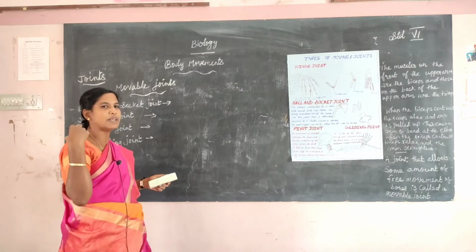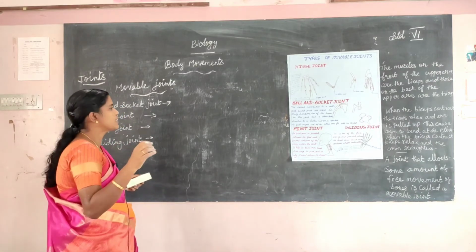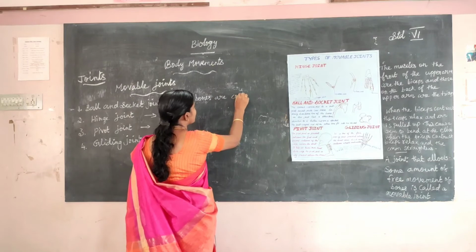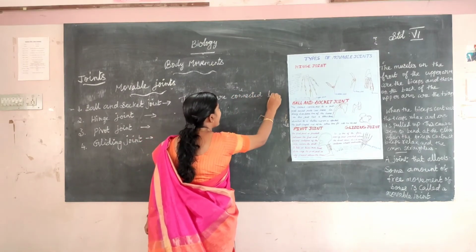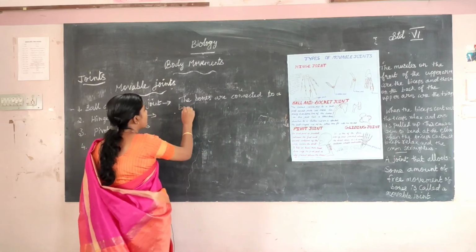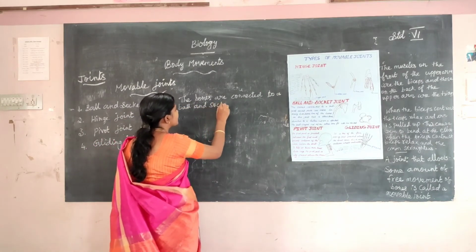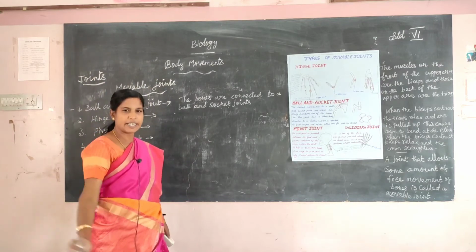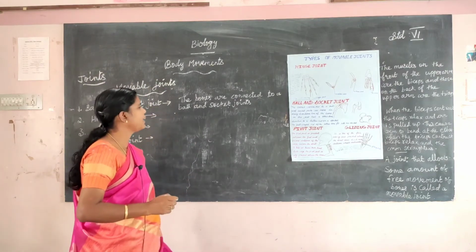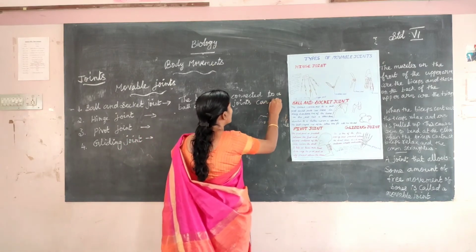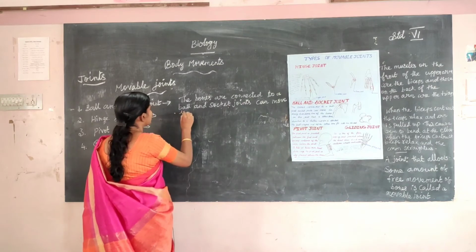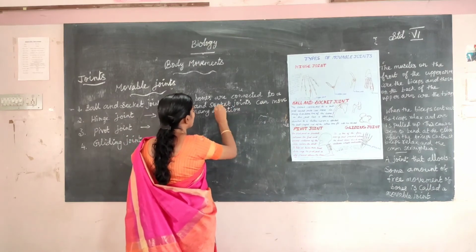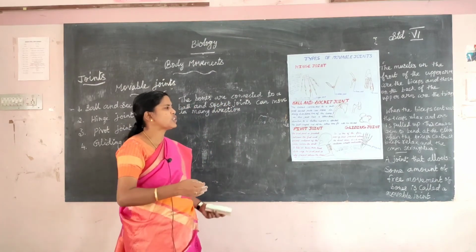It moves in many directions. In a ball and socket joint, the bones can move in many directions.